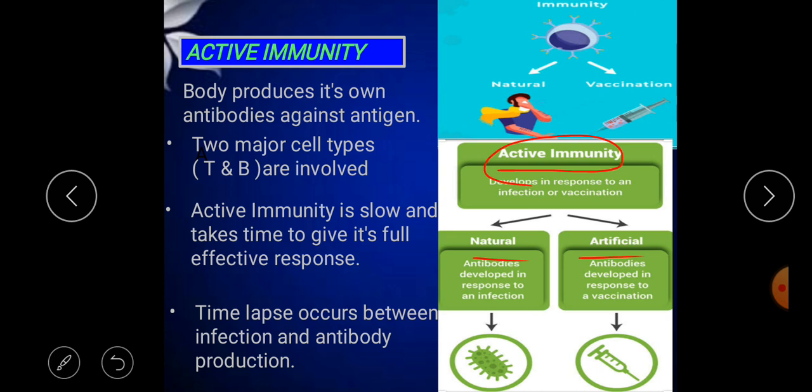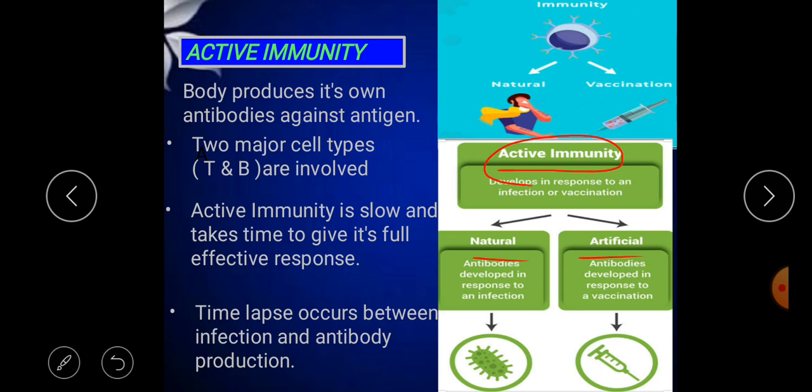So this is the natural active immunity, because naturally the active immunity is developed inside the body. So it all happens on its own. So this is how the natural active immunity works. Okay. So what about the next, artificial active immunity?